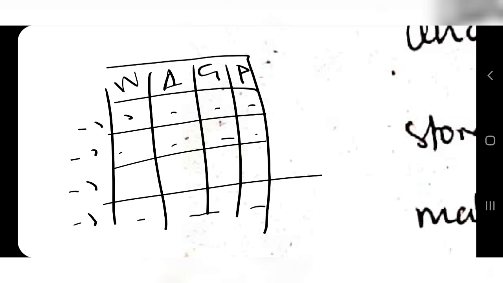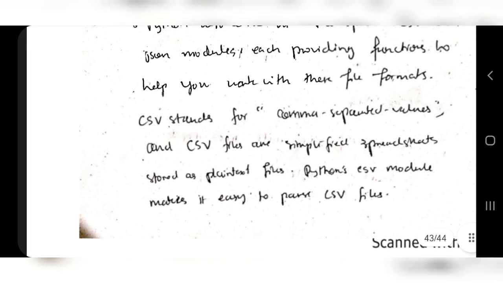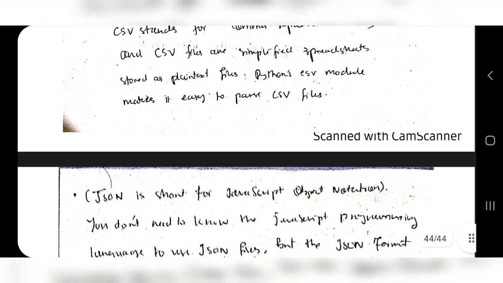To give you brief information on how CSV works, let's see an Excel spreadsheet here. CSV is closely related to a spreadsheet. Here you'll have name, age, gender and phone number, and some values for each row: first student, second student, third student, and so on. Comma separated values will fetch this row, those four values, and store them as comma separated values. Like that, it will be stored in the first line, second line in comma form. That's how CSV works, and that's why it is called comma separated values. The Python CSV module makes it easy to parse CSV files.